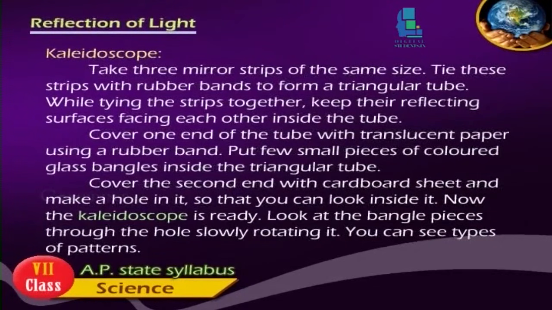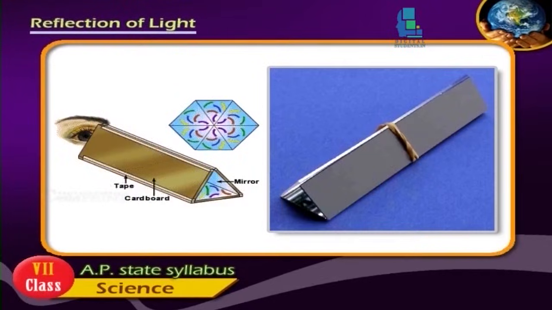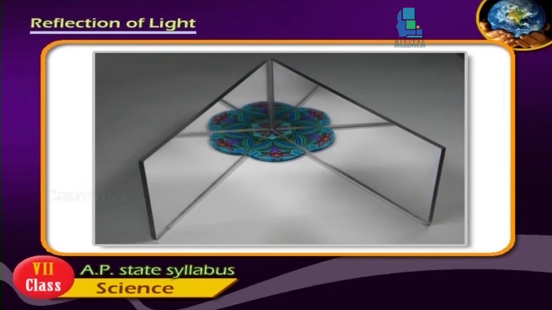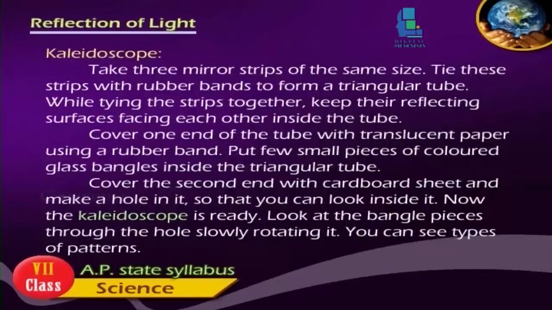Kaleidoscope. Take three mirror strips of the same size. Tie these strips with rubber bands to form a triangular tube. While tying the strips together, keep the reflecting surfaces facing each other inside the tube. Cover one end of the tube with translucent paper using a rubber band. Put a few small pieces of colored glass bangles inside the triangular tube.